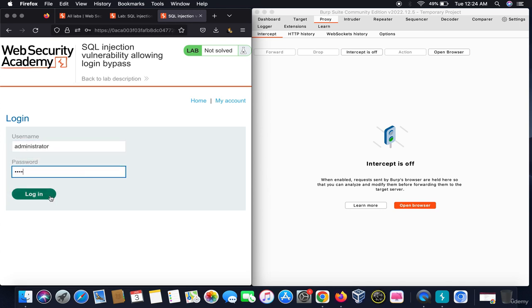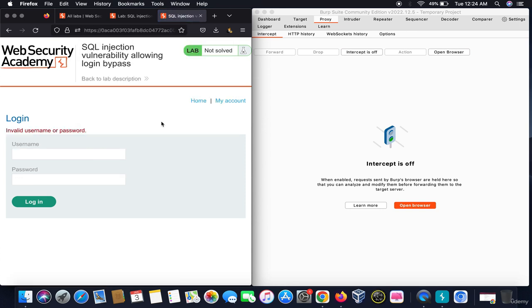When I give it the password ABCD, it gives me an error, right? So what I would do, I would give administrator colon, which disrupts the SQL query at the backend, and I give double dash that ignores everything and it says the statement is always true.